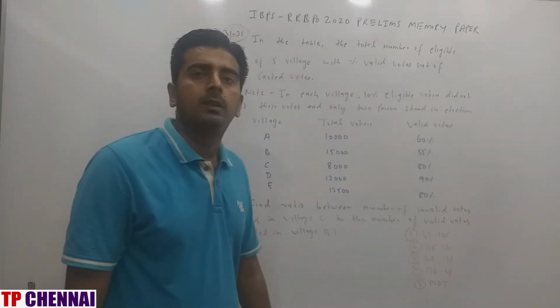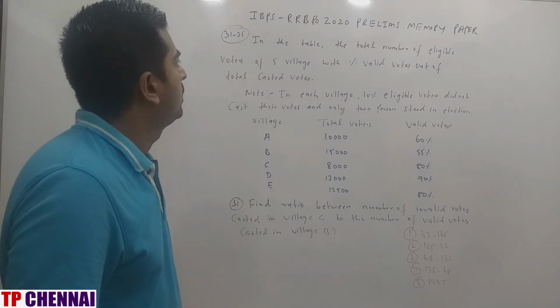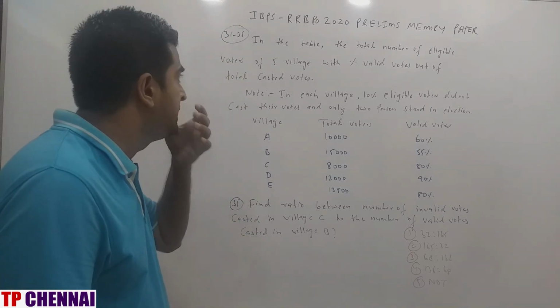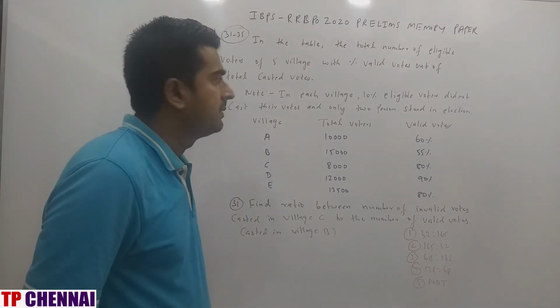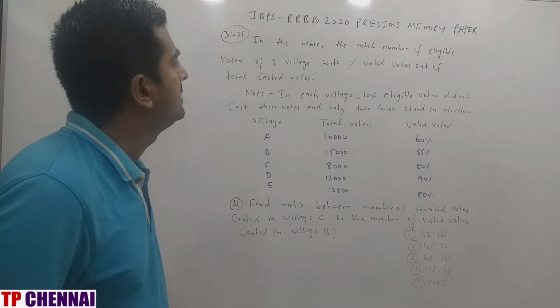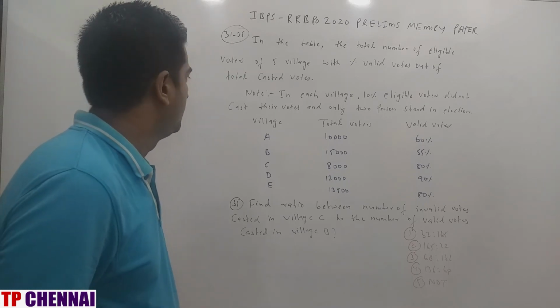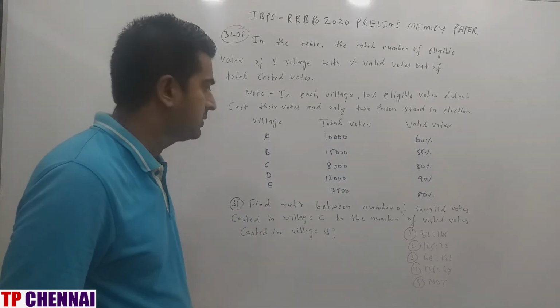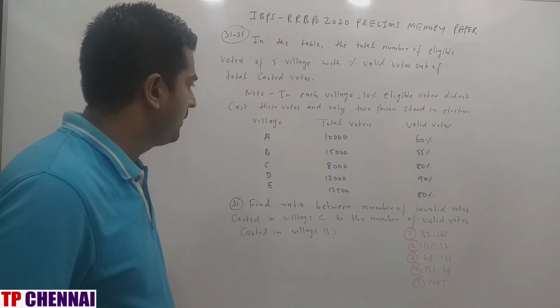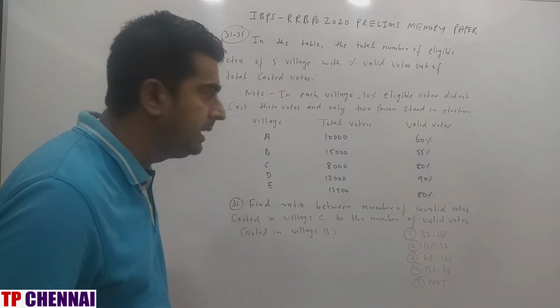So I hope you are clear with the previous question. Now we will see one set of DI. In the table, the total number of eligible voters of 5 villages, the percentage of valid votes out of total cast votes. Important note they have given you: in each village, 10% eligible voters did not cast their vote and only 2% stand in the election. So village A, B, C, D, E is given, total voters are given, valid votes are given. First one, find the ratio of the number of invalid votes cast in village C to the number of valid votes cast in village D.